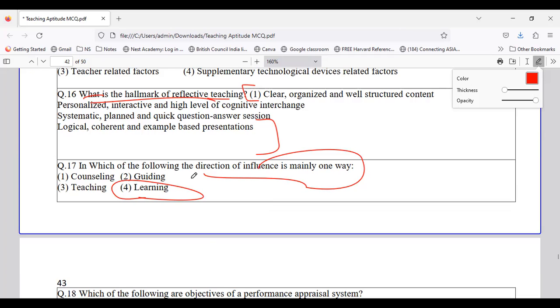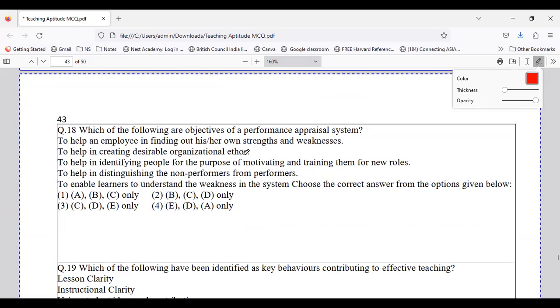Okay, coming to question number 18 now. Which of the following are objectives of a performance appraisal system? We are talking about the performance appraisal system: to help the employee find his strength and weakness, to have a desirable ethos, to identify people to motivate and train for new roles, to distinguish the performers from the non-performers, and to enable the learners to understand weakness in the system.